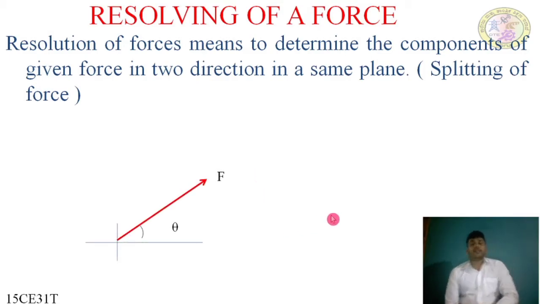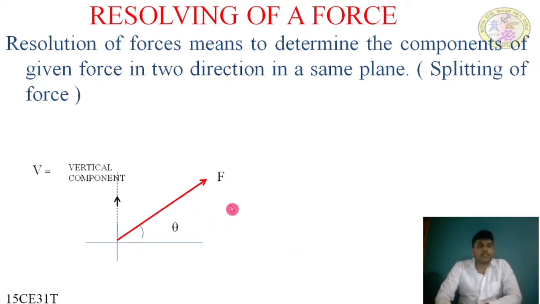Here F is a given force which is making an angle theta with the horizontal. Very important: whatever force we are splitting, we need the angle with respect to the x-axis, that is the horizontal. Here V is the vertical component, and the force F can be split into two: one is the vertical component, the other one is the horizontal component.